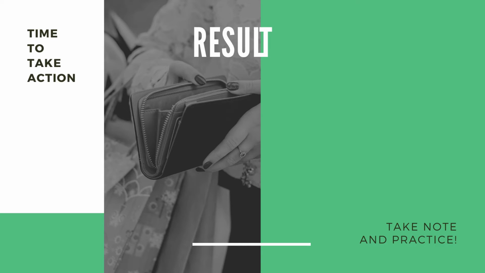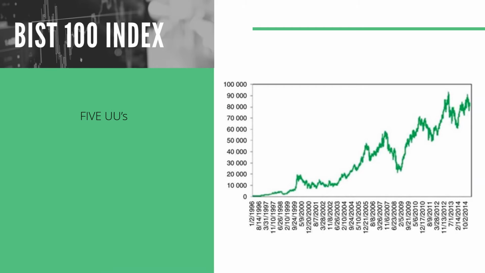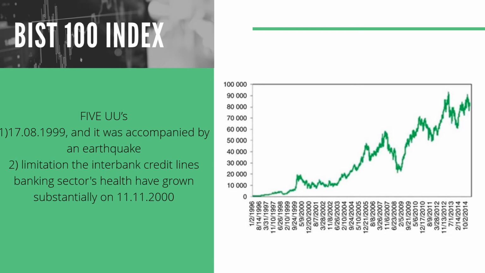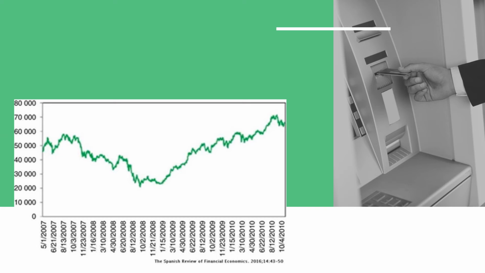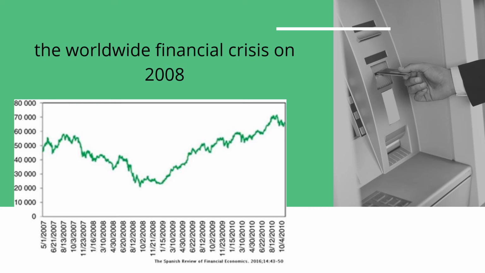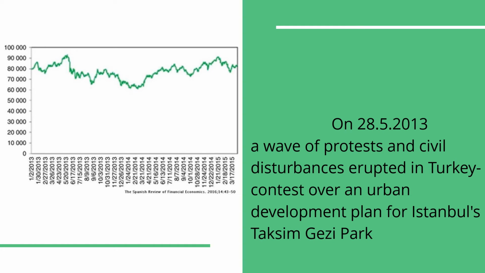Now let us see the result. In the BIS 100 index, there are 5 UUs. The first one is the earthquake, the second one is limitation of independent credit lines, and the third one is the political crisis between the Prime Minister and the President. The fourth is the worldwide financial crisis in 2008. And the last one is a wave of protests and civil disturbance that erupted in Turkey over an urban development plan for Istanbul's Taksim Gezi Park.